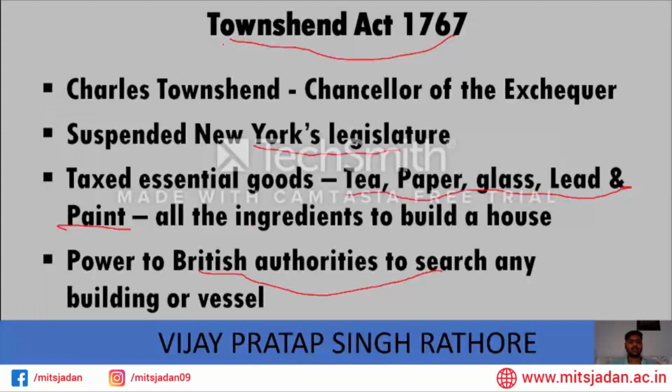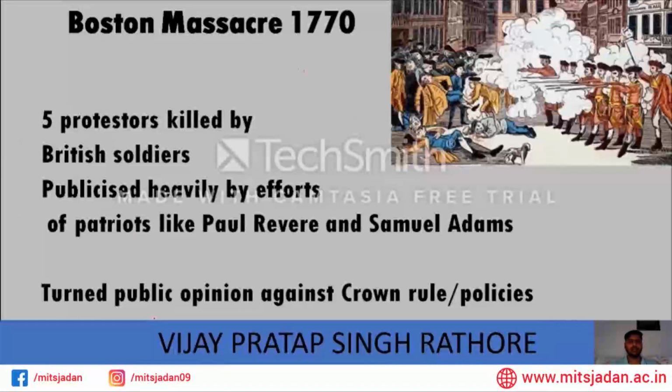So again, protests started against the Townshend Act, and while these protests were going on, the Boston Massacre happened in 1770. What is the Boston Massacre? People were protesting against the British officers in Boston, and the British soldiers opened fire. Five protesters were killed. It is perhaps too much to call it a massacre, but still it is very important because it was publicized heavily by the efforts of patriots like Paul Revere and Samuel Adams.